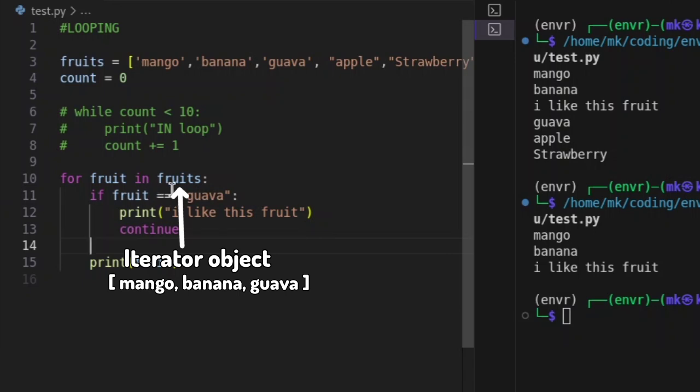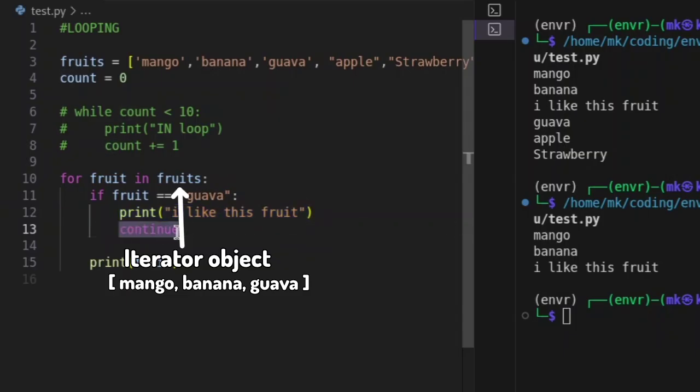When the looping starts from the beginning, we take the mango, put it inside the fruit, we check the condition, it is not true, we jump to this code, which is print fruit, then we're going to see it in the terminal. Again, we do the same thing to banana. When we come to guava, what is going to happen is when we check the condition, it is now true, then we're going to say, okay, print I like this fruit, then continue.